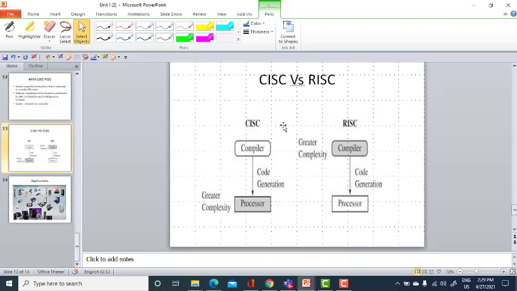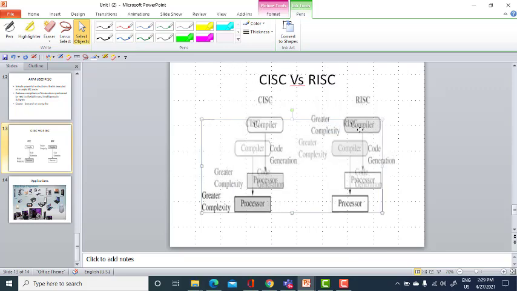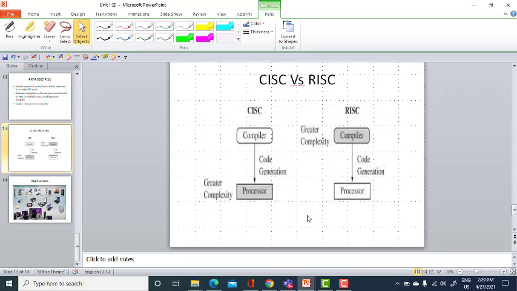So, I will compare here between CISC and RISC. RISC machine, reduced instruction set machine in ARM, you have simpler instructions used for many operations, and they will be executed in a single machine cycle. So, we have greater complexity in the compiler only rather than the hardware. Okay, the hardware will be simple here.